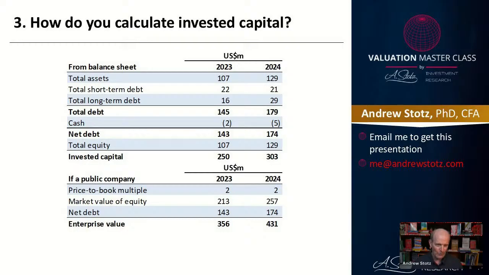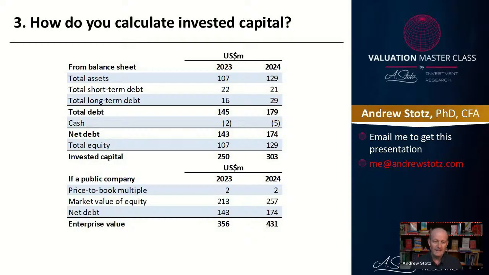But you can see that the total debt shouldn't be 145. That's the total debt, which is 22 plus 16, so 38. Then we have to take away cash, so 38 minus 2 is going to give us 36. And 36 plus 107 would give us our invested capital. So that is 36 plus 107 is 140, what was that?